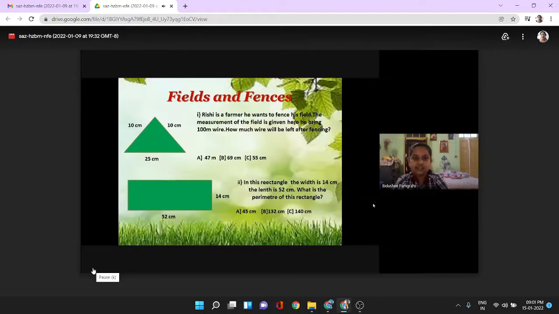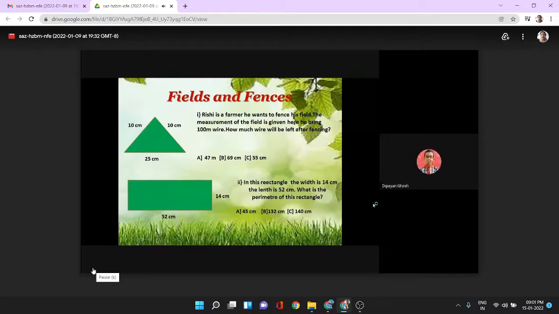Fields and Fences. Question number 1. Rishi is a farmer. He wants to fence his field. The measurement of the field is given here. He brings 100-meter wire. How much wire will be left after fencing? Option A 47 meter, option B 69 centimeter, or option C 55 centimeter. Option C, 55 centimeter.